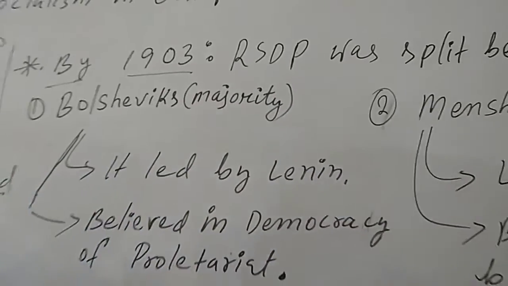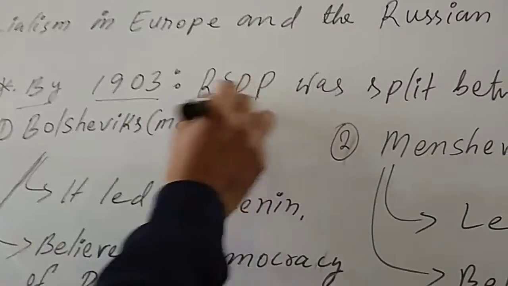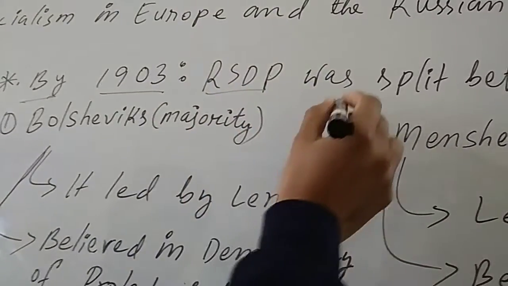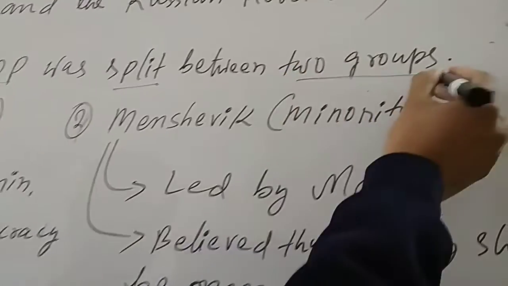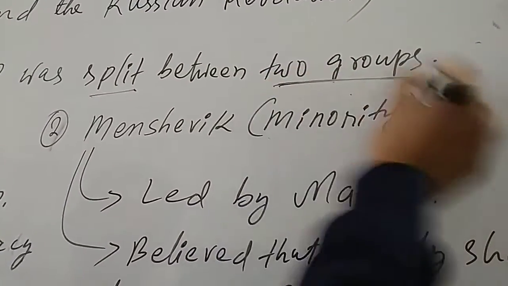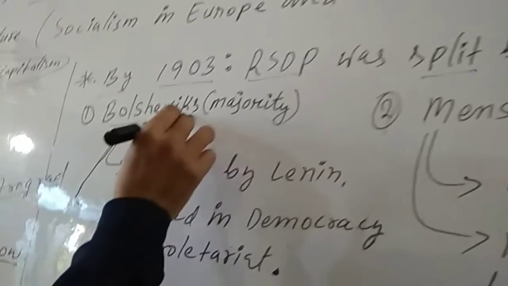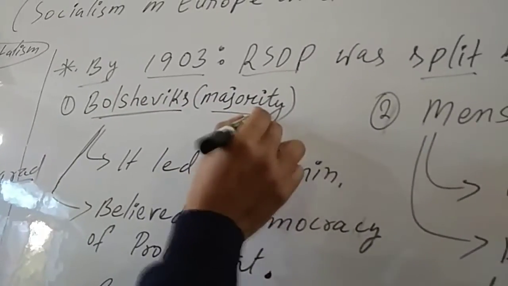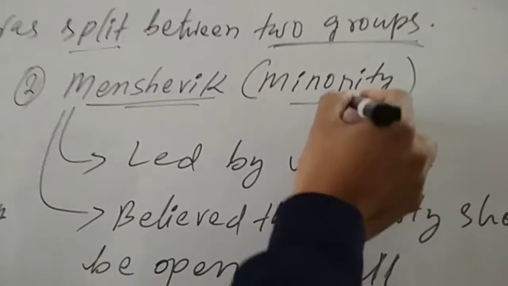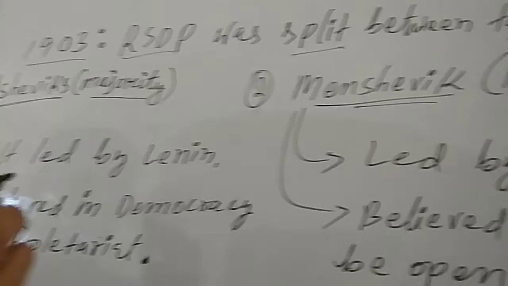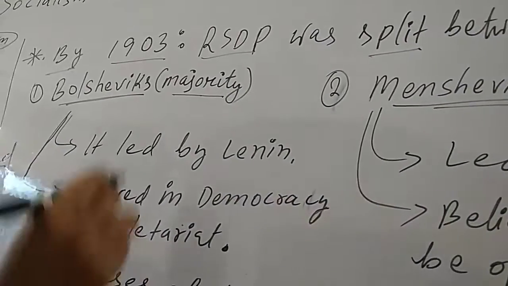Next, by 1903 the RSDP was split, meaning divided. It broke down into two groups. One is Bolshevik, meaning majority, and another one is Menshevik, meaning minority, a small group. Majority means the major group.